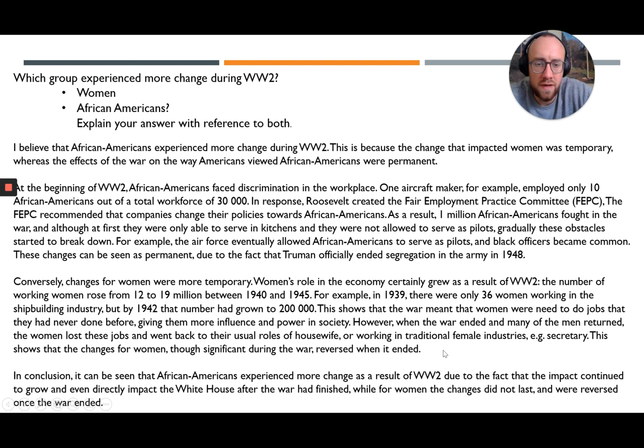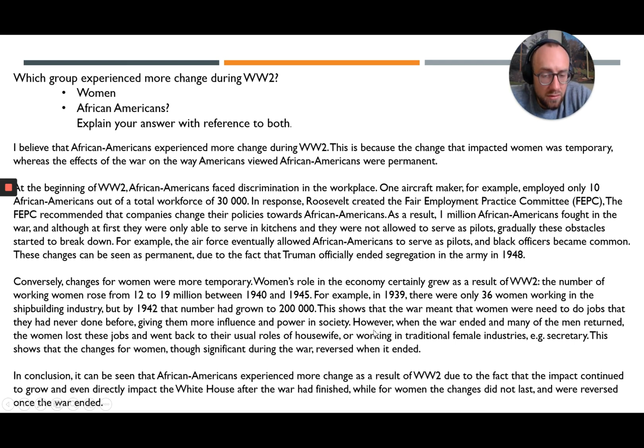In the next paragraph now, we're going to look at the other side of the argument. Conversely, changes for women were more temporary. Women's role in the economy certainly grew as a result of World War II. The number of working women rose from 12 to 19 million between 1940 and 1945. For example, in 1939, there were only 36 women working in the shipbuilding industry, but by 1942, that number had grown to 200,000. This shows that the war meant that women were needed to do the jobs that they had never done before, giving them more influence and power in society.